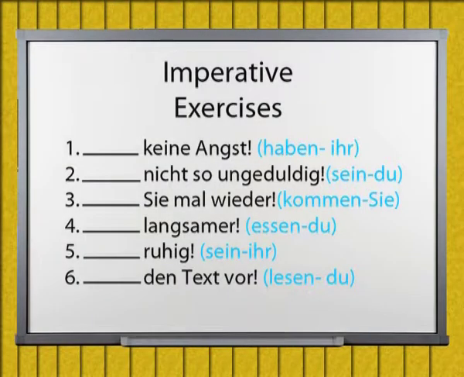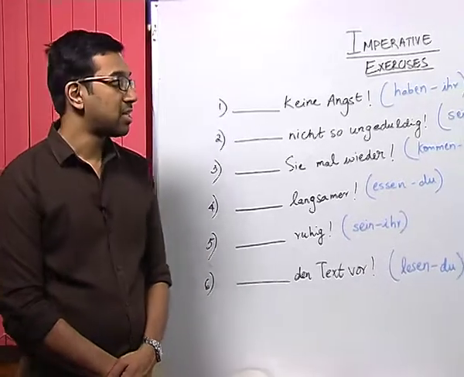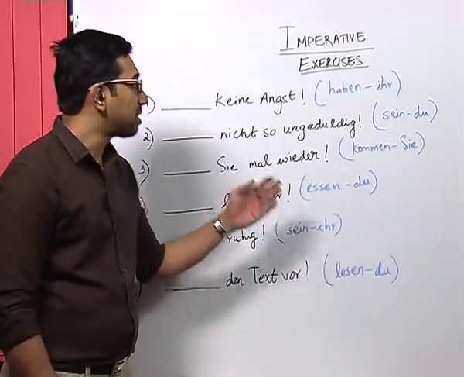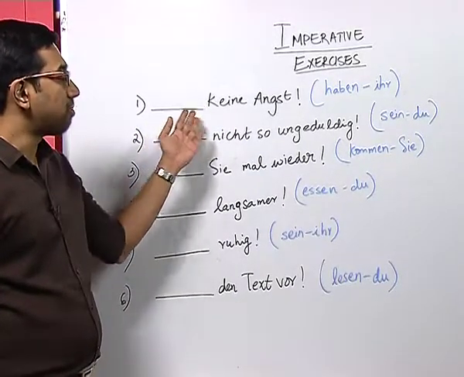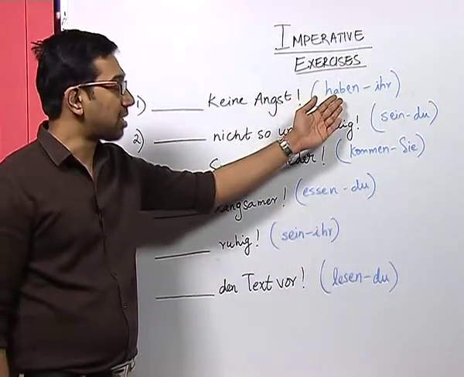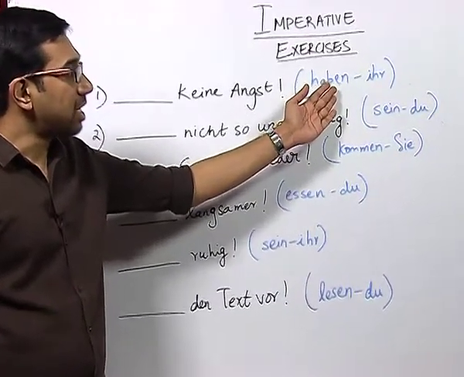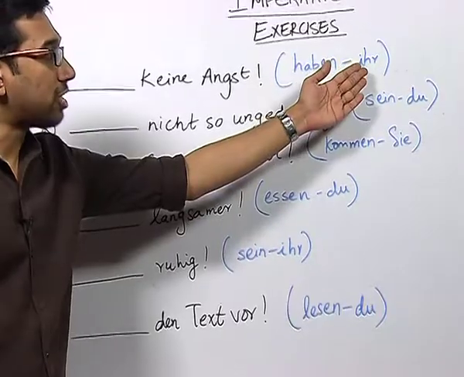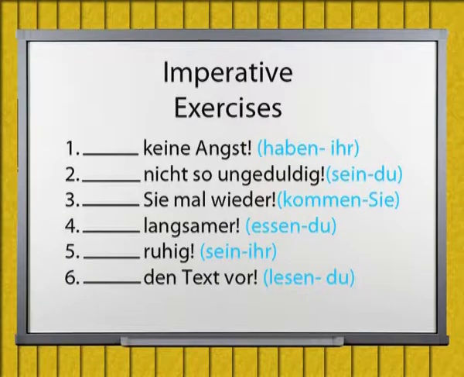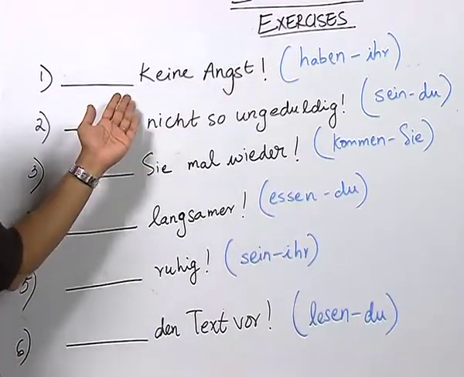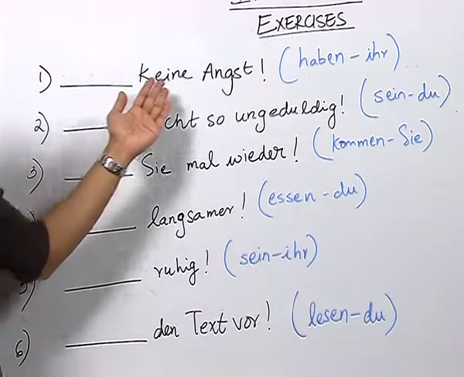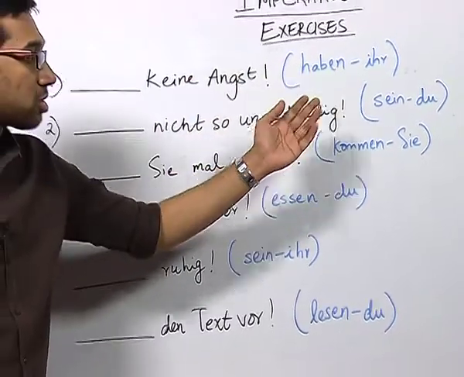Now, let us do a small exercise based on what we have done in this session. In this exercise, the student would write the correct form of the verb based on the clues given in the bracket here. As you can see in the bracket, the verbs are given in the infinitive form along with the respective pronoun. The student is supposed to write the correct imperative form of the verb from the given clues.